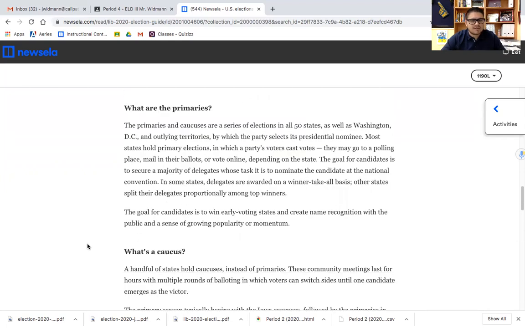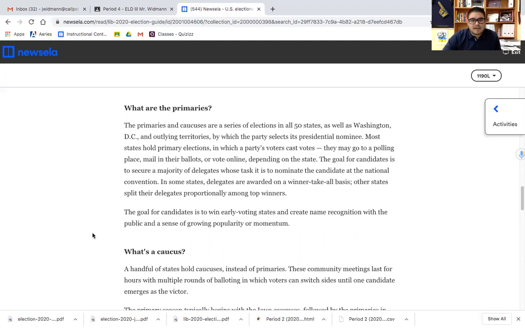What are the primaries? The primaries and caucuses are a series of elections in all 50 states, as well as Washington, D.C., and outlying territories, by which the party selects its presidential nominee. Most states hold primary elections in which a party's voters cast votes. They go to a polling place, mail in their ballots, or vote online, depending on the state.